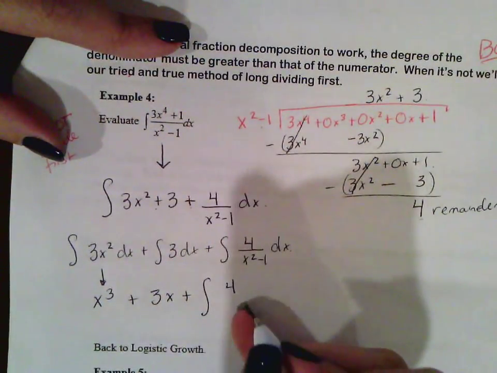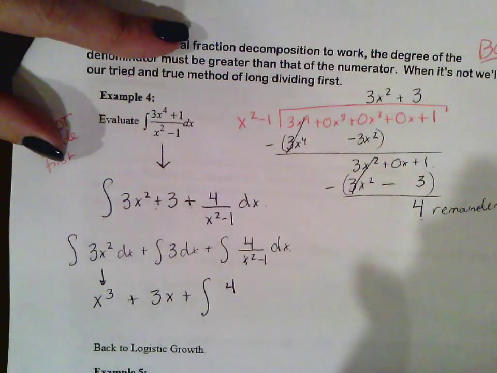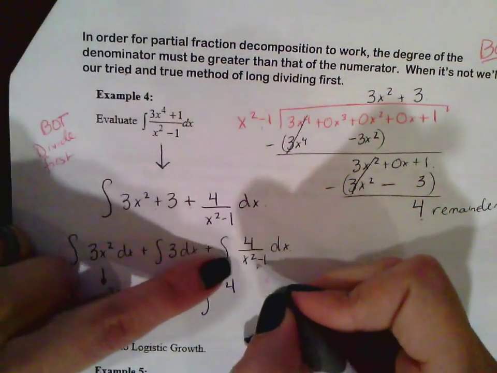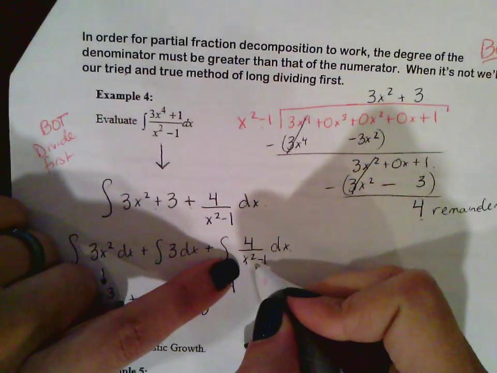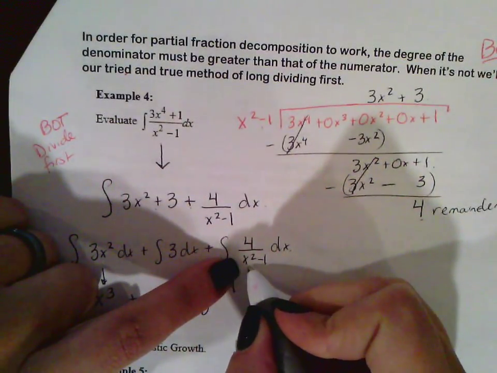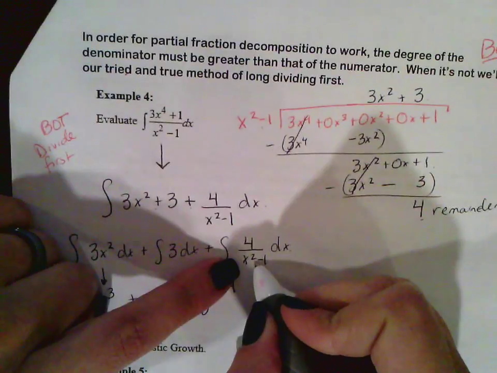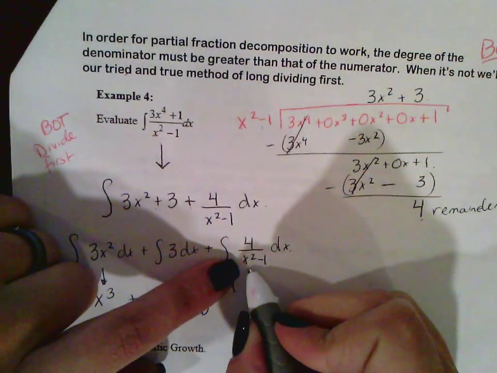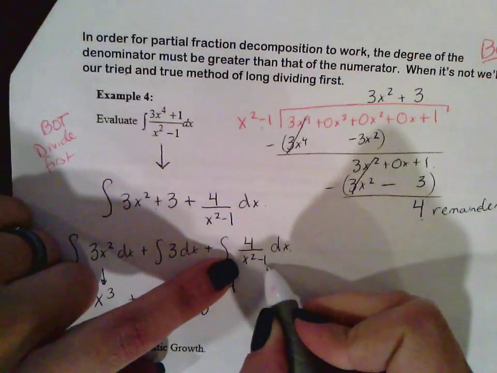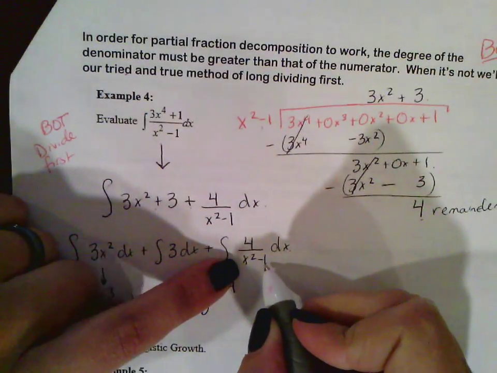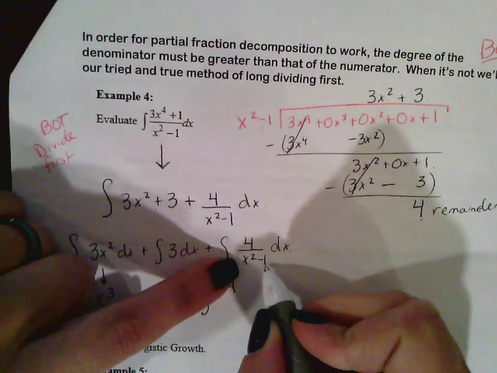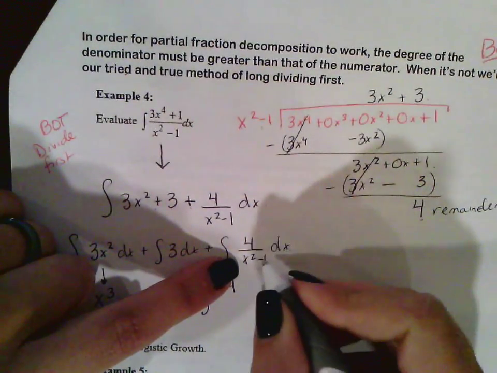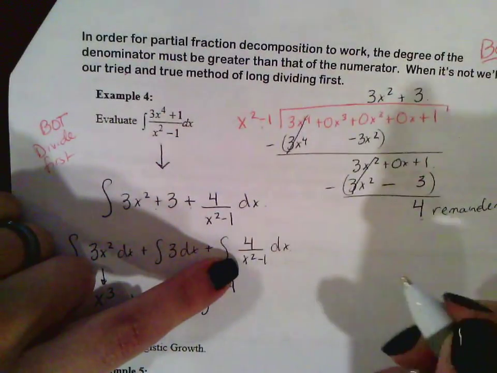Now this one, we're going to have to use the cover-up method. This is bigger on the bottom, and there's no way to use u substitution, because if u is x squared and then du is 2x, you can't do that. If this was plus 1 over here, we could actually use the inverse trig, right? The integral of 1 over x squared plus 1. But it's not, it's minus, so it has nothing to do with trig.